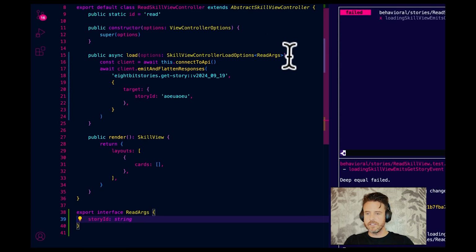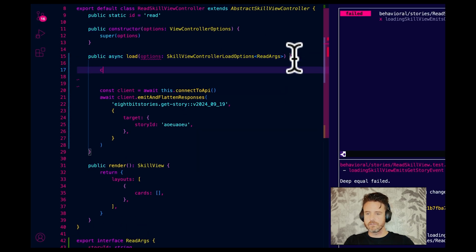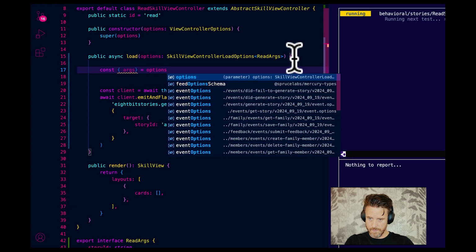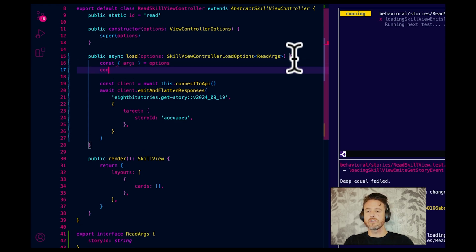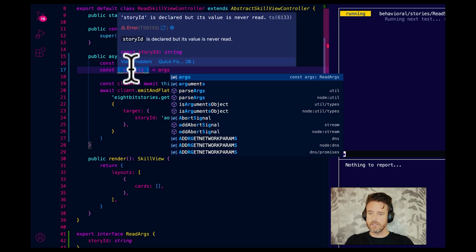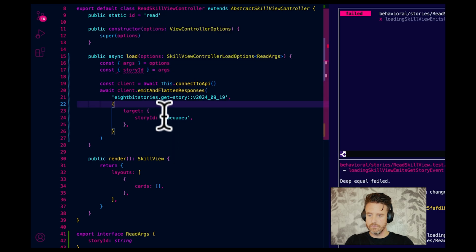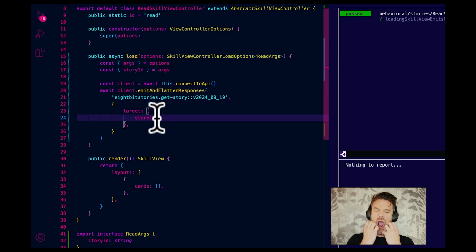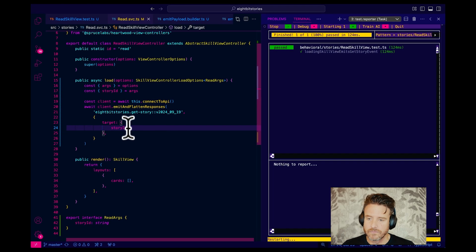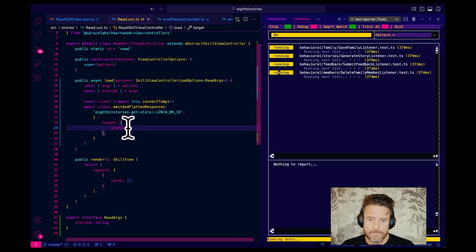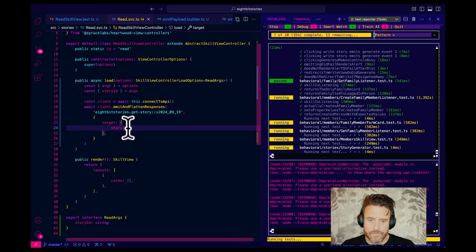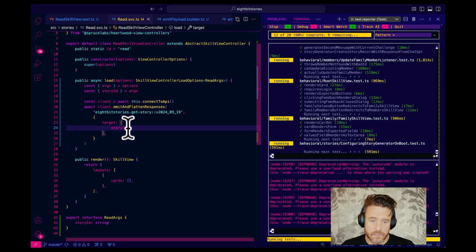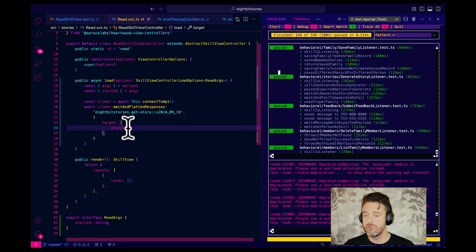So now let's destructure the args out of options. Const args equals options, right? Now we can destructure storyId out of args, and that should be typed for us. Look, string. Now, get rid of it there. Yeah, so we're going to pass. Hell to the yeah.